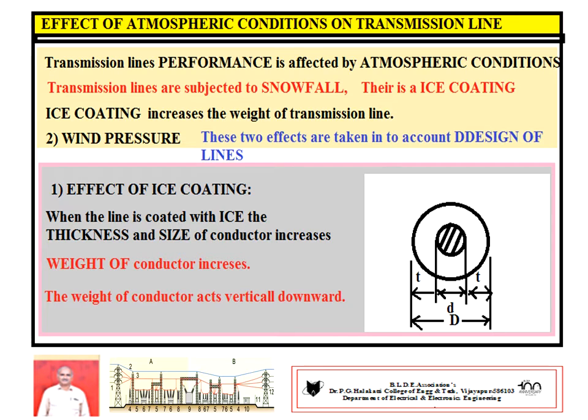Hence, t is the thickness of ice coating, d is the diameter of the conductor, then the overall diameter with this effect becomes d plus 2t. The weight of the conductor becomes increased. Now, due to the ice coating formed, the total weight of the conductor increases and the size of the conductor is also affected.